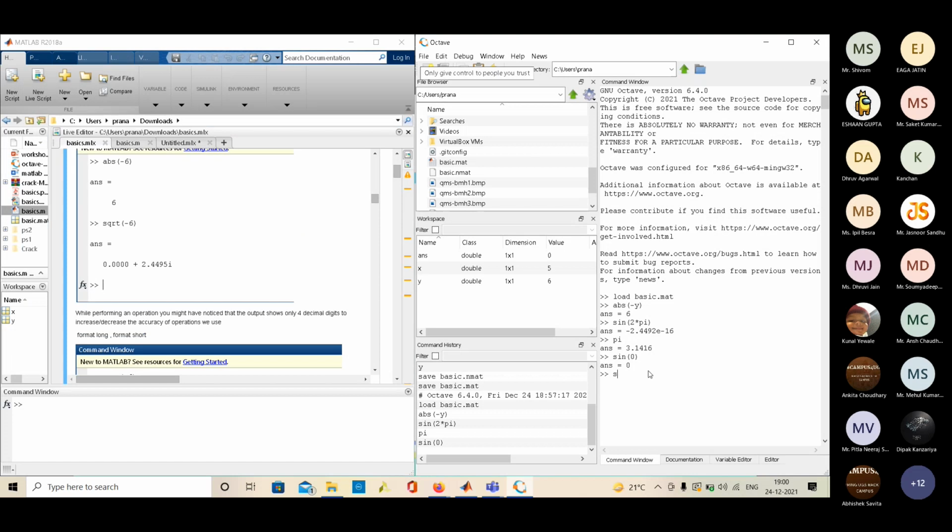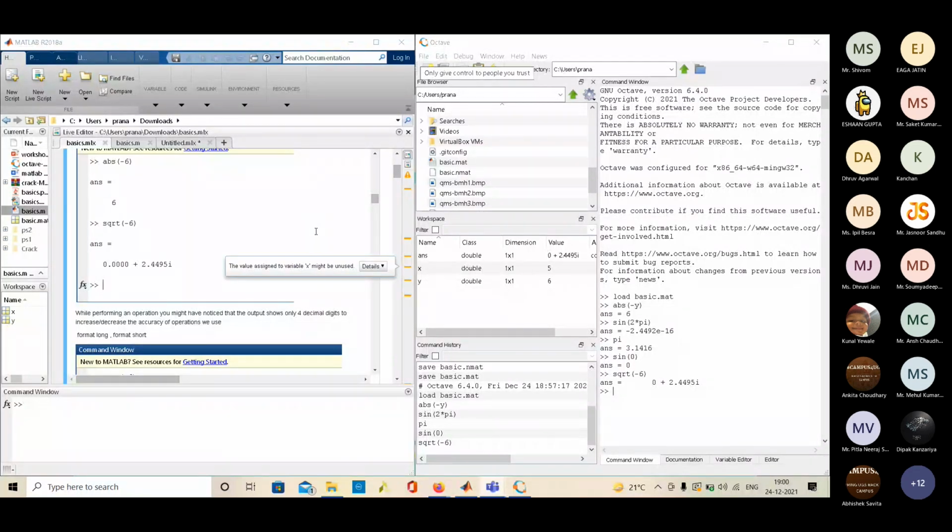Let me write square root, sqrt, of minus 6. As we can see, the answer is imaginary. So this i, if I write i in front of a variable, MATLAB perceives it as an imaginary number.